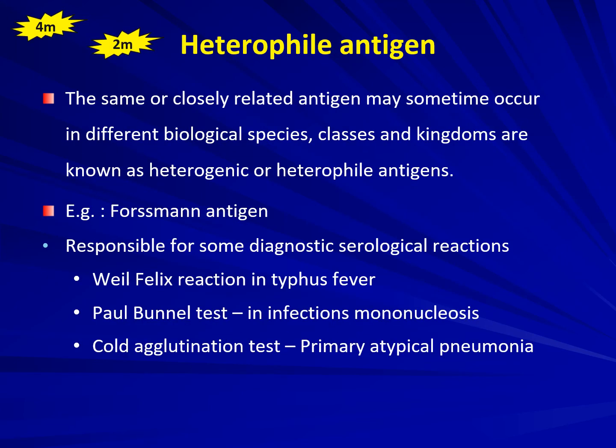What is a heterophile antigen? The same or closely related antigen may sometimes occur in different biological species, classes, or kingdoms, and these are known as heterogenic or heterophile antigens. One such example is the Forssman antigen, and they are responsible for some diagnostic serological reactions. Number one, Weil-Felix reaction used for the diagnosis of typhus fever; Paul-Bunnell test in diagnosis of infectious mononucleosis; and cold agglutination test in diagnosis of primary atypical pneumonia.